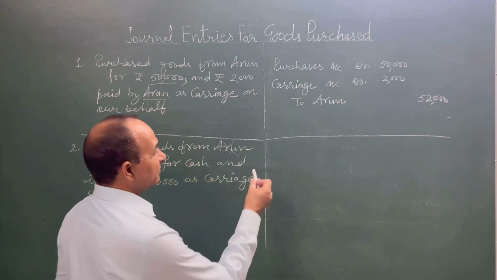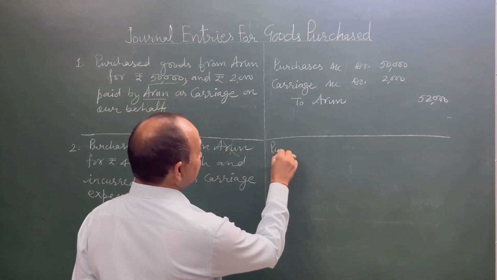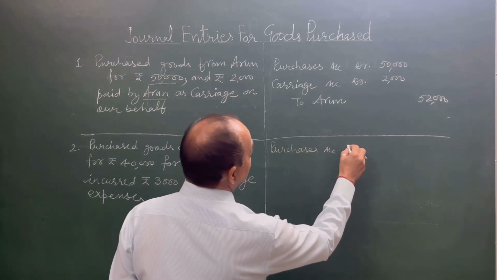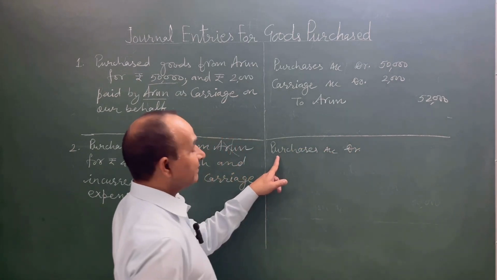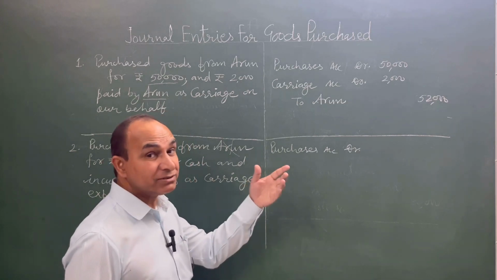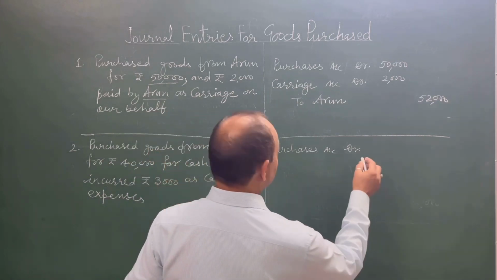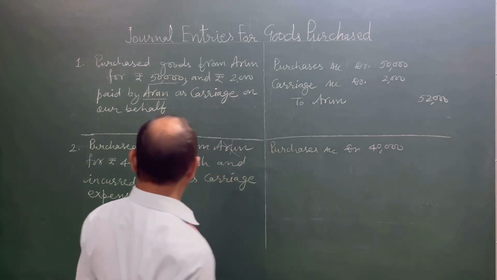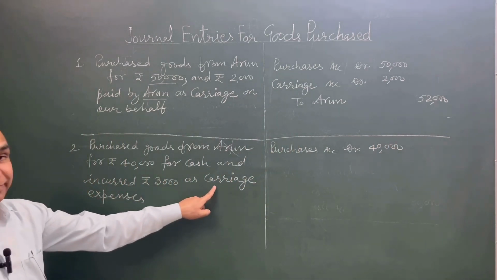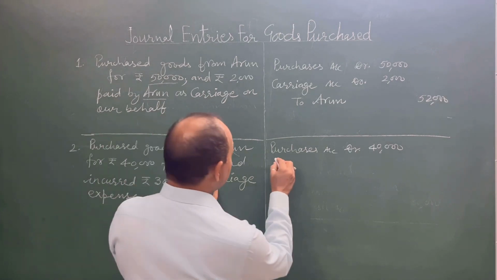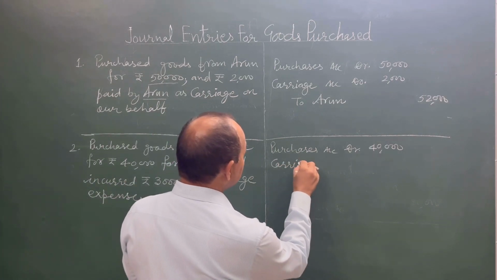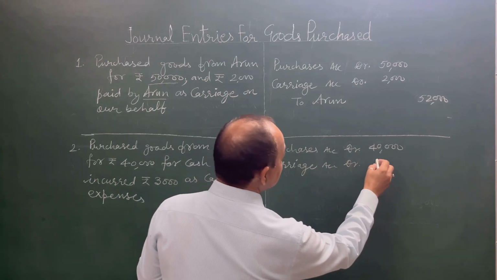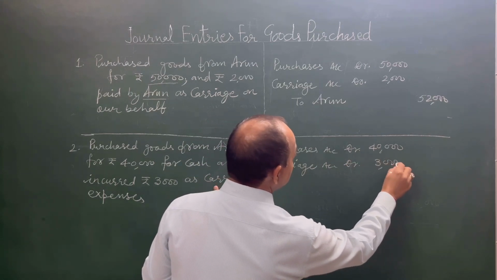See, purchase of goods, you must know purchases account will be debited. Purchases account debited. Why? Because this is an expense and this is a nominal account. So purchases account debit 40,000. Second, carriage is also our expense, nominal account. Carriage account debit, this is an expense and nominal account, rupees 3,000.